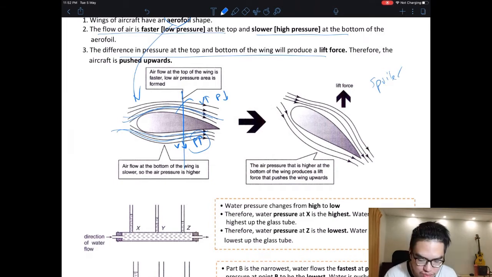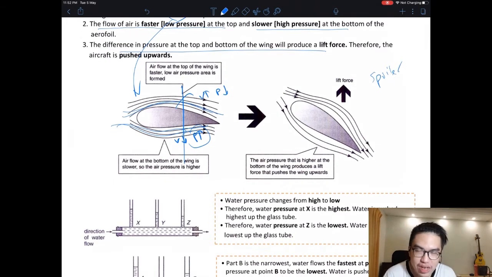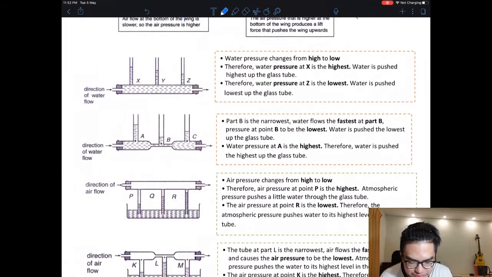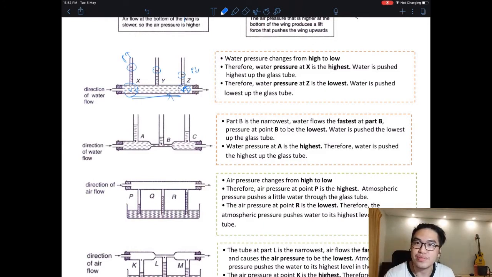So Bernoulli's principle, how do we show this? You will see this in questions a lot. Let's say now I have a regular tube, and I just flow water through. Can you see it's highest at X, lower at Y, lowest at Z? Why? This is highest pressure, this is lowest pressure. Because the velocity here is the lowest, I'm only at the starting. Here, at the end, I accelerate all the way. So the velocity here is higher, that's why pressure is lower, the water level is lower.